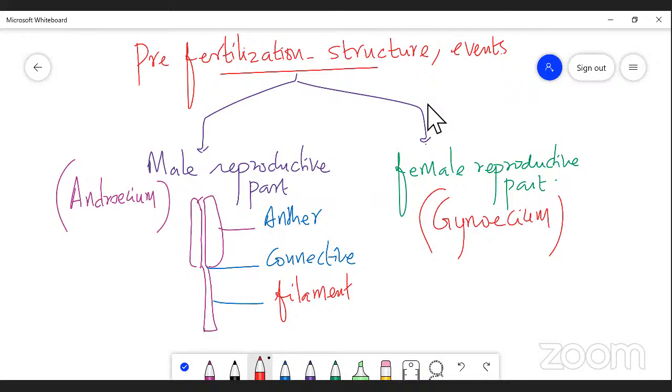So today we are going to discuss only the androecium, the parts of the androecium, and what stages are involved in the development of the anther. Then what walls are formed in the anther, and what is the function of this anther? We are going to discuss one by one. First of all, when you take a cross section of the anther or stamen, you can see different stages. So first, let me take the formation of the anther in the plant.